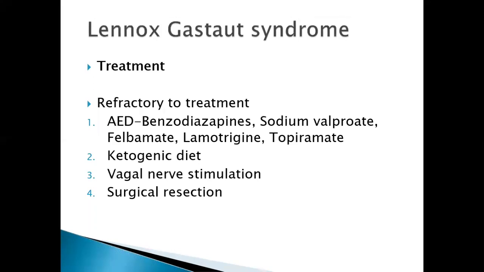High fat and low carbohydrate is the ketogenic diet, and vagal stimulation, even surgical resection sometimes needs to be done. If the patient has symptomatic Lennox-Gastaut syndrome with focal cortical dysplasia, we call it FCDs. If they are responsible for the seizures, the frequency may be reduced, but complete elimination of seizures is very difficult in Lennox-Gastaut syndrome.